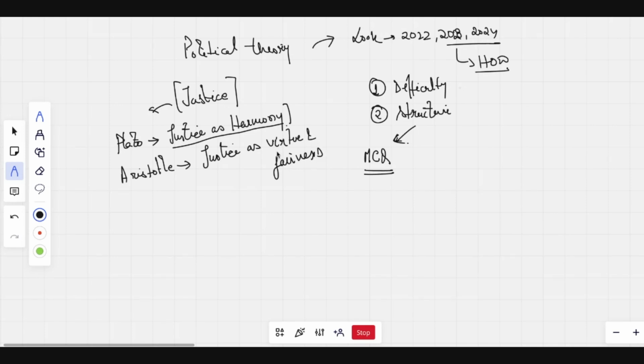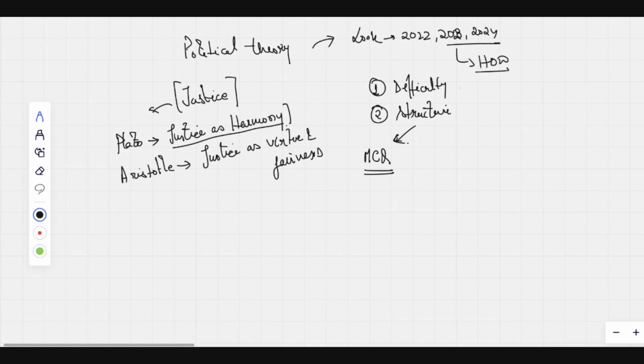So we'll be discussing all of these things. Let me just discuss the overview and then how the questions are being framed. Because you read any book, either OP Gauba, Andrew Heywood, or Rajeev Bhargava, or pick up notes from anywhere, the first thing we need to understand is the approach of studying.